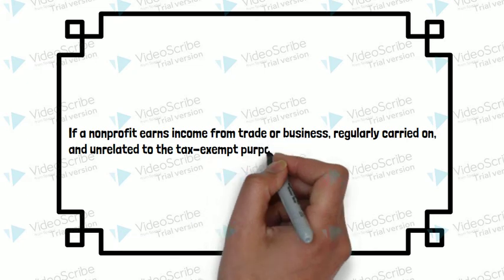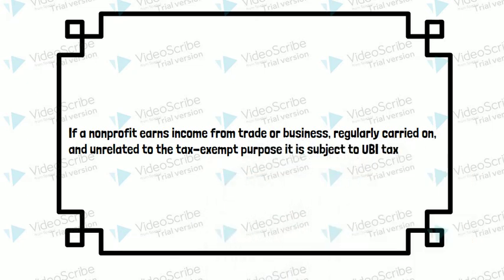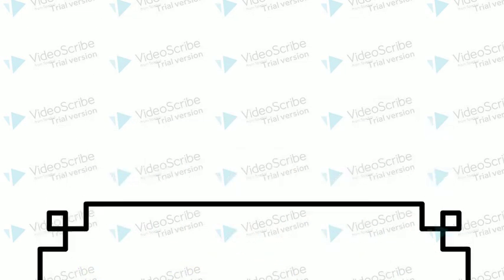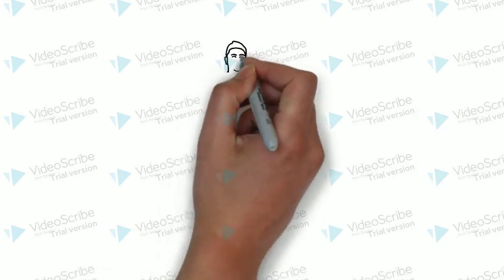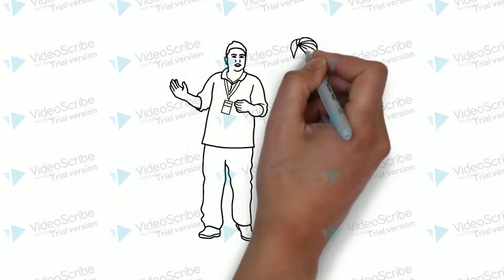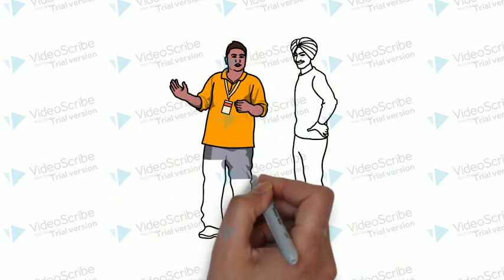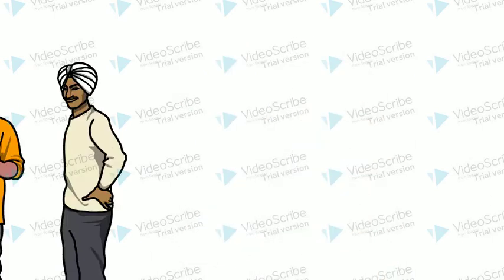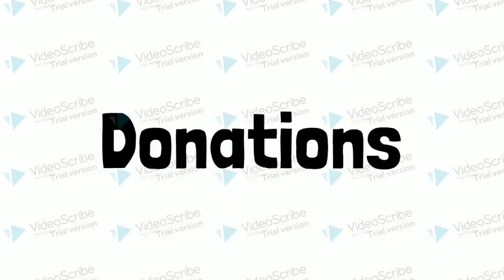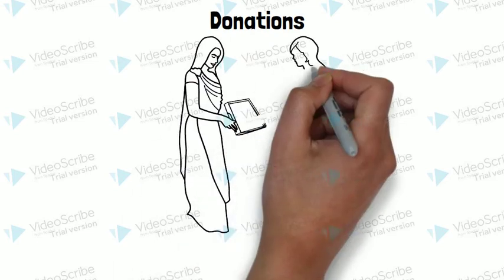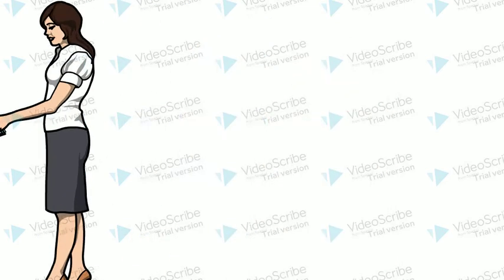Regularly carried on is met when the activity manifests a frequency and continuity and is pursued in a manner generally similar to comparable commercial activities of non-exempt organizations. There are exemptions even if they meet all three requirements. If the work is done by volunteers, the activity is done for the convenience of the employees, or if all items to conduct the activity are donated, they are exempt from UBI tax.